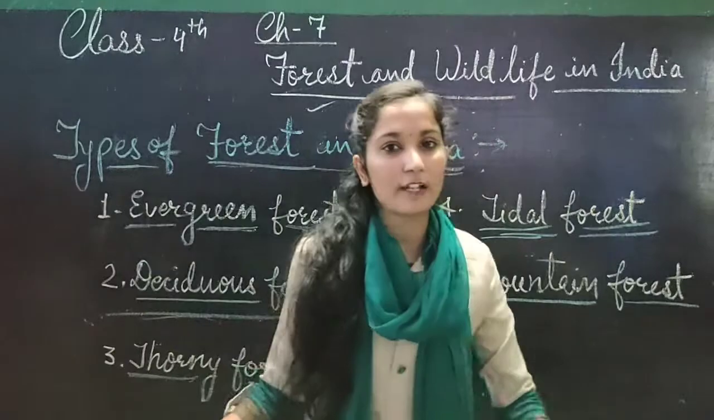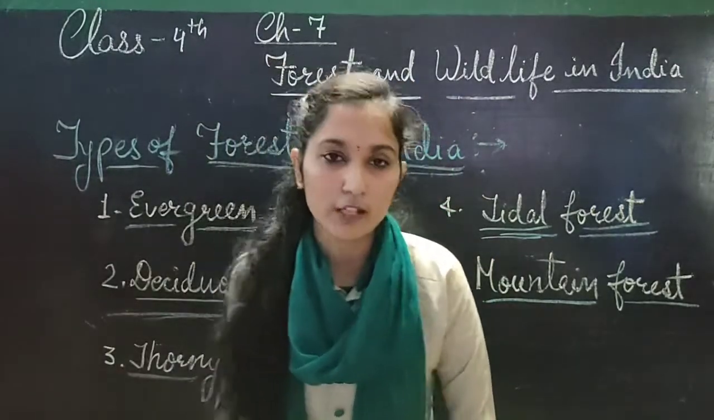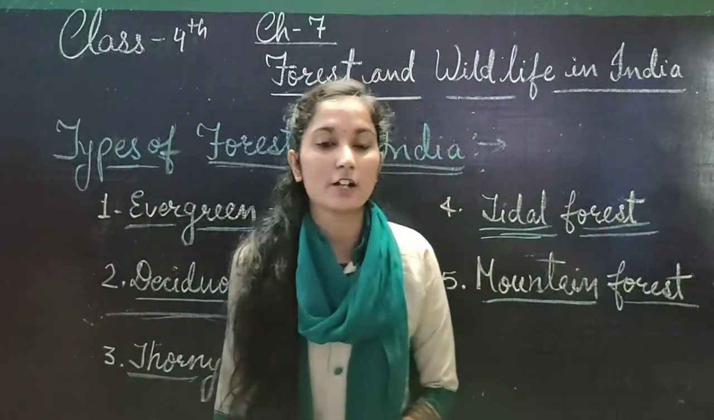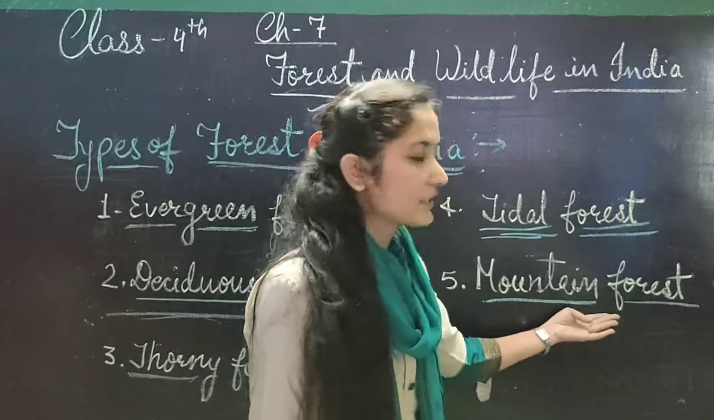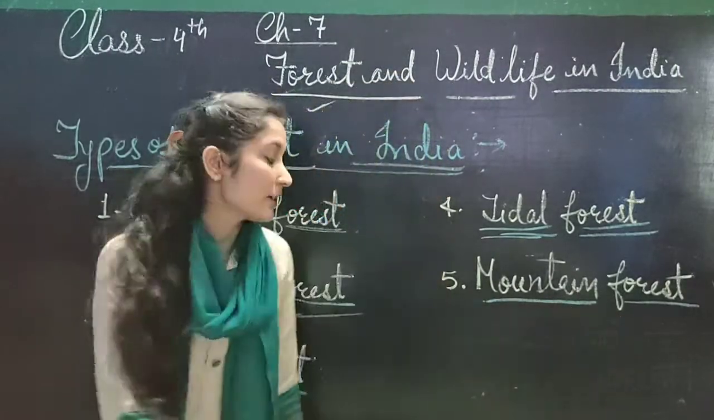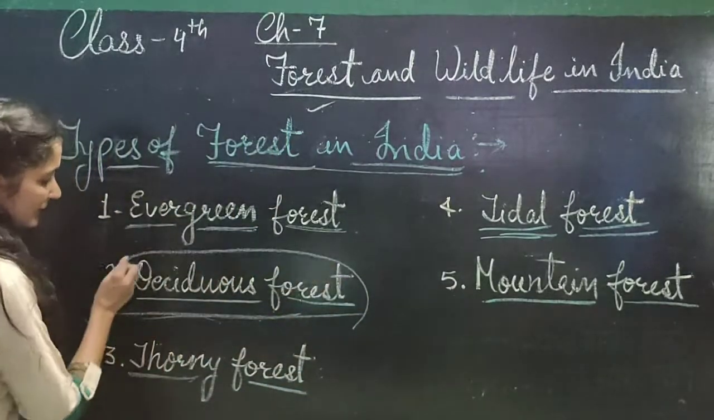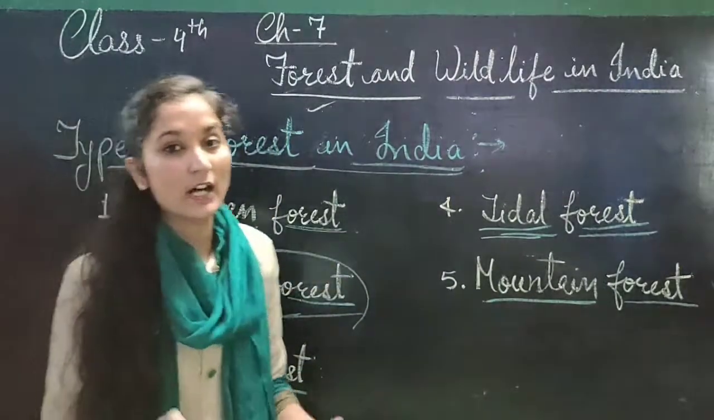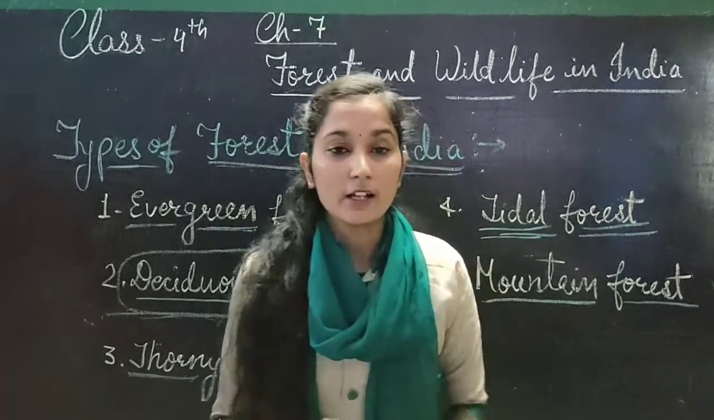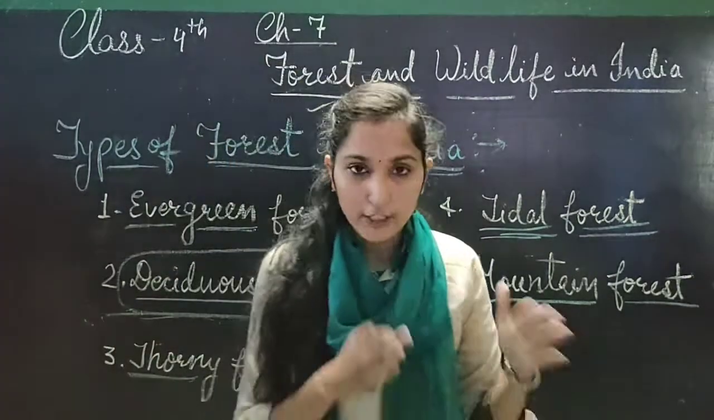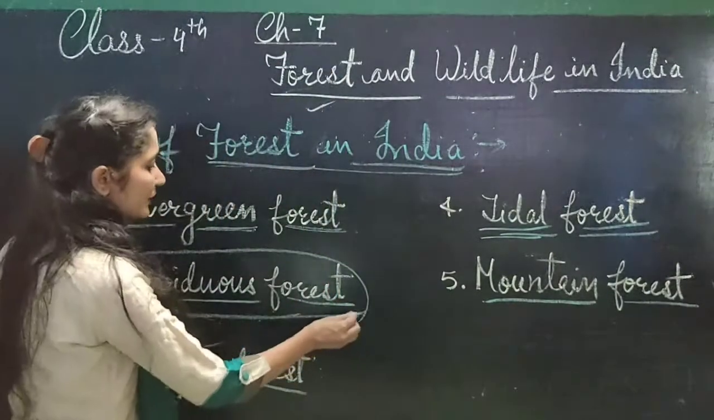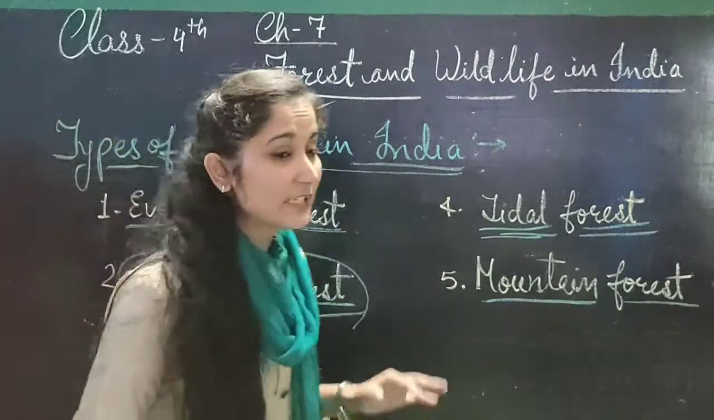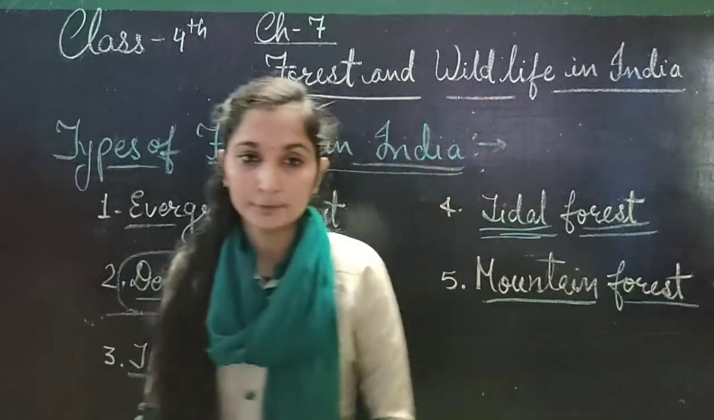The next is mountain forest. We know very well in which part of the country mountains are located, only in the northern part of India. So mountain forest is found in the northern part of India, in Jammu Kashmir and these states. In India, most of the part is covered with deciduous forest, for example Bihar, Uttar Pradesh, Jharkhand, Chhattisgarh, all plateau regions and some parts of the coastal plains also. I think these types of forest are clear.